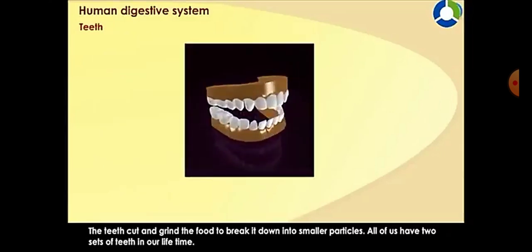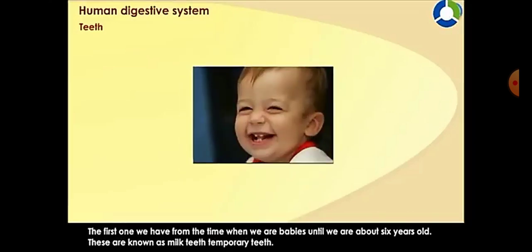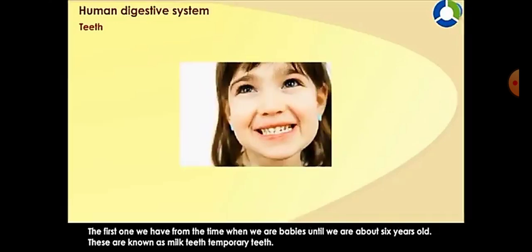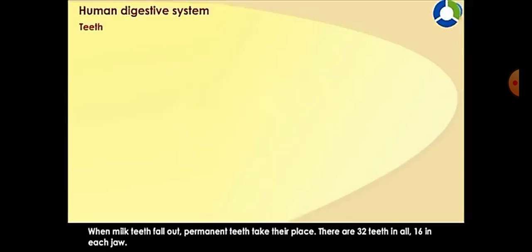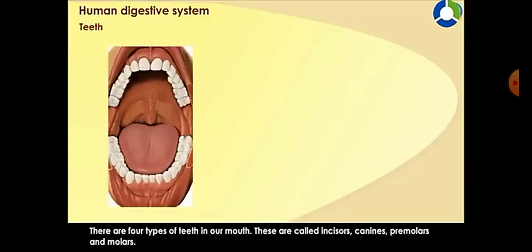Teeth. The teeth cut and grind the food to break it down into smaller particles. All of us have 2 sets of teeth in our lifetime. The first one we have from the time when we are babies until we are about 6 years old. These are known as milk teeth or temporary teeth. When milk teeth fall out, permanent teeth take their place. There are 32 teeth in all, 16 in each jaw.